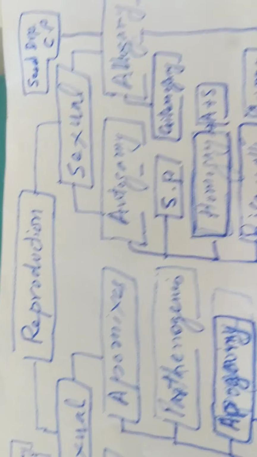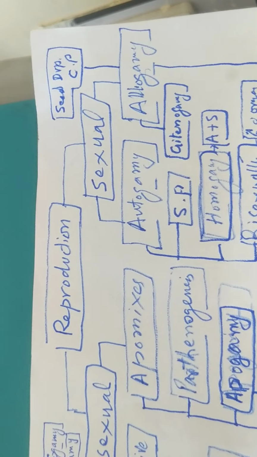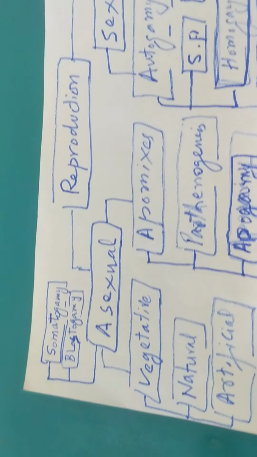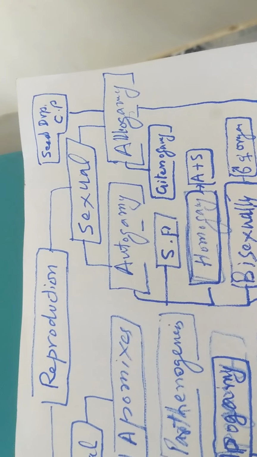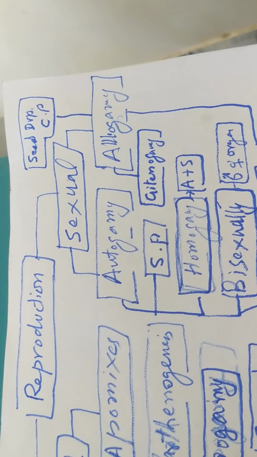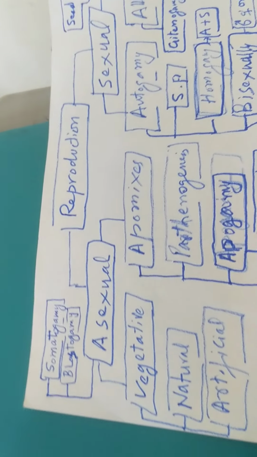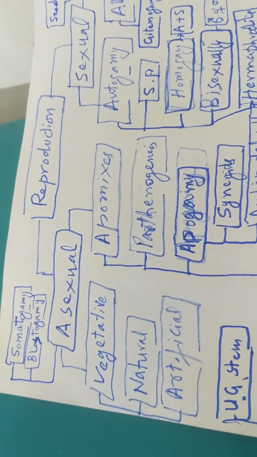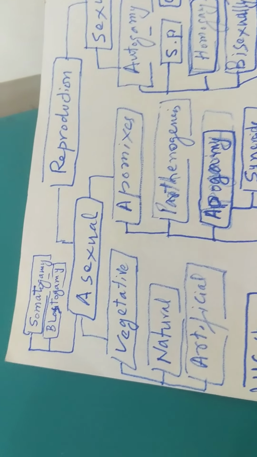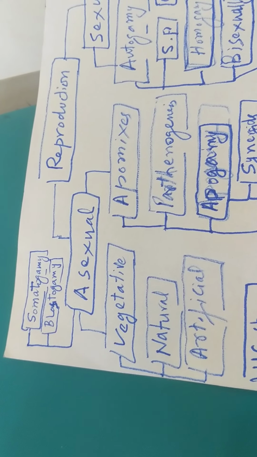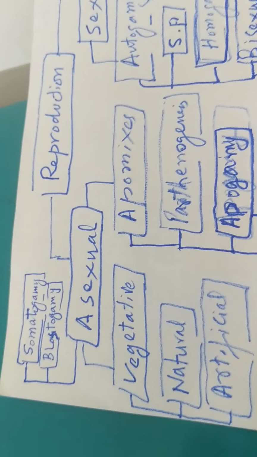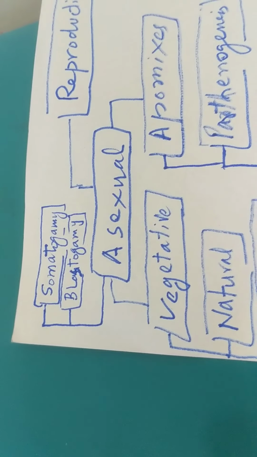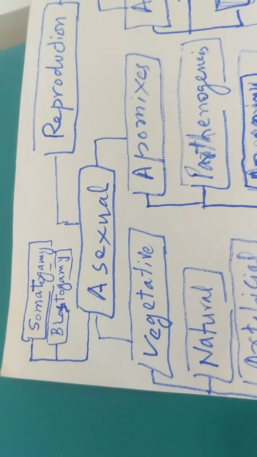The multiplication of living organisms is of two types, sexual and asexual. When you say sexual, it means fusion of male and female gametes takes place under this process, but in asexual reproduction, there is no fusion of male and female gametes. Under asexual reproduction, somatogamy is the fusion of cells without nucleus, whereas blastogamy is the formation of a plant by budding.